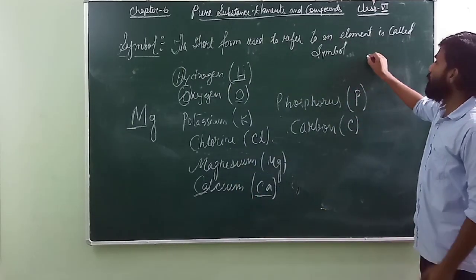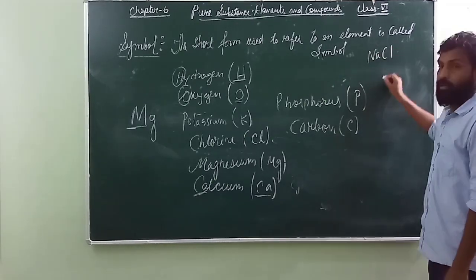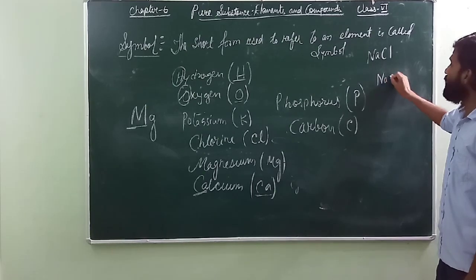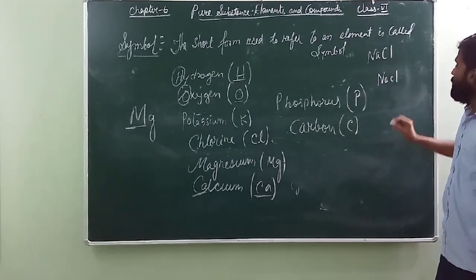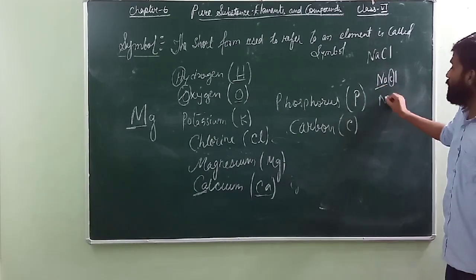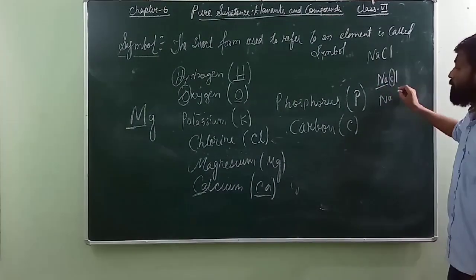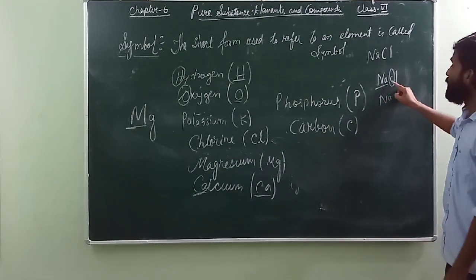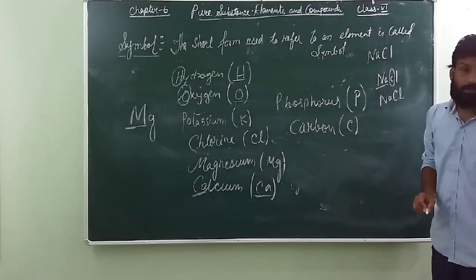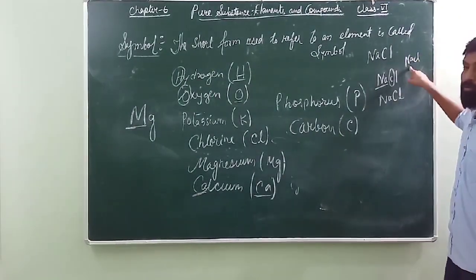Now, one more thing that you need to keep in mind is that when you are forming a compound called sodium chloride, NaCl. Many of them have a tendency of writing it like this, Nacl. But this is not correct. Why is it not correct? Because this is sodium. Sodium, we know the symbol is Na. And we know the chlorine symbol is Cl. So you cannot write a small letter c. We have to write the capital letter C. You remember it. You cannot just go with the flow like Nacl. Sodium is a different element, chlorine is a different element.